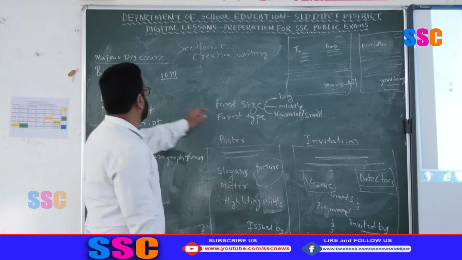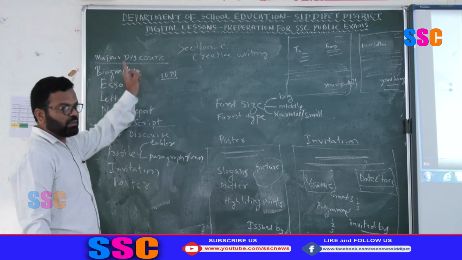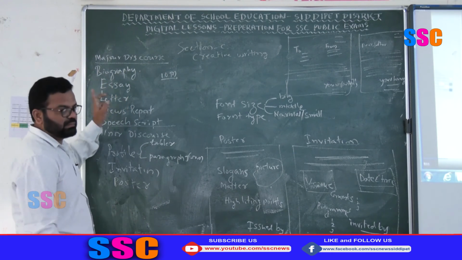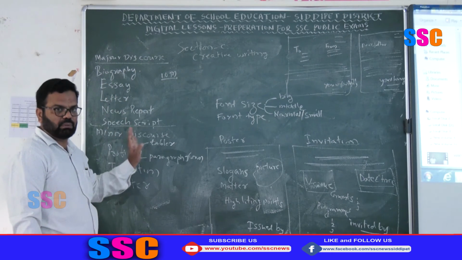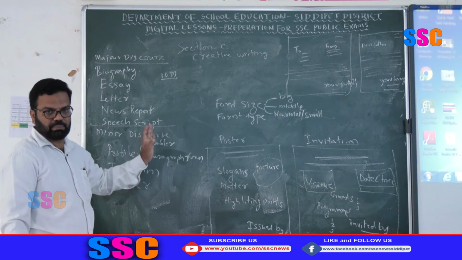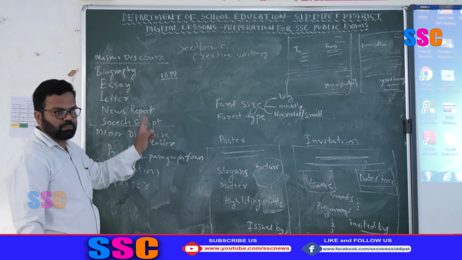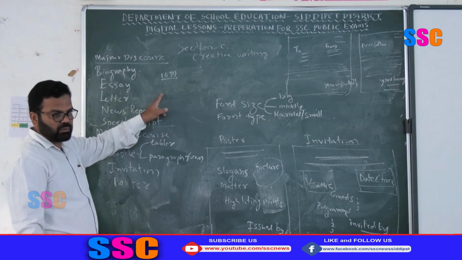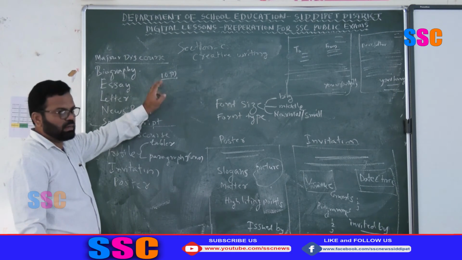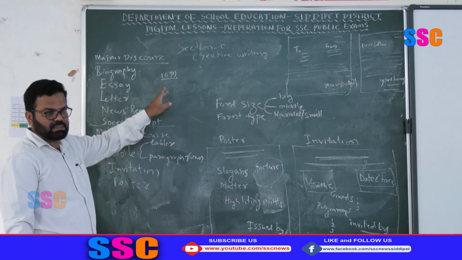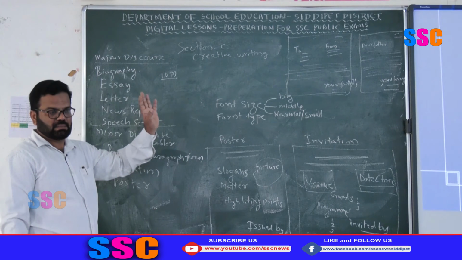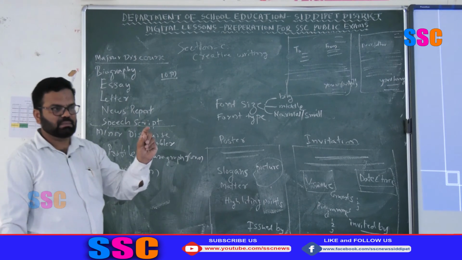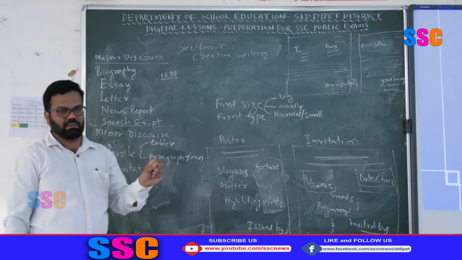In section C, the five major discourses are biography, essay, letter, news report or report, and speech script. There is a choice. Two questions are asked, you have to write only one answer, but I suggest you write both answers, which will get more marks. It will be considered.